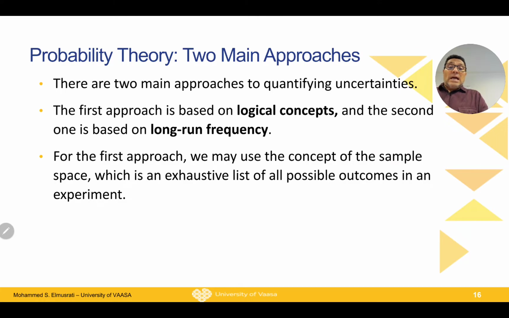How can we calculate the probability, or how can we build some measure of the probability? We have at least 2 main approaches. The first approach is based on logical concepts, and the second approach is based on long run frequency. Let me explain what the logical concept and the long run frequency of probability are.